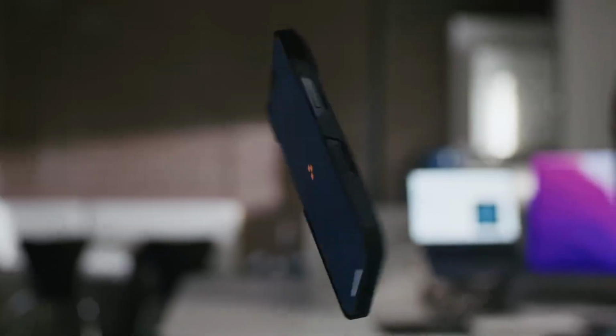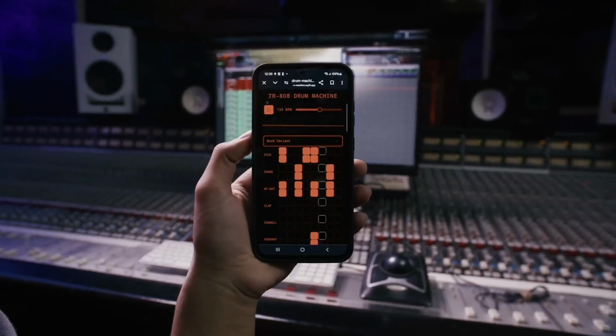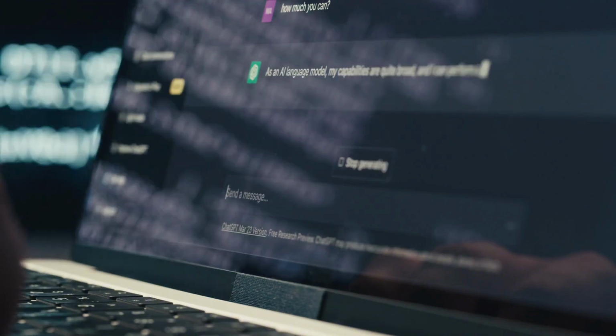With headlines claiming that AI soon will replace most developers, I had to put it to the test. Today we are testing one of the most advanced AI app builders out there, Replit Agent. Not just to see if it works, but to help answer the question that's keeping developers up at night. Which is, how close are we to AI replacing human developers completely? So let's try to build and deploy an app using nothing but AI. Whether you're a developer worried about your future, or an entrepreneur excited about the possibilities, you're going to want to see this.